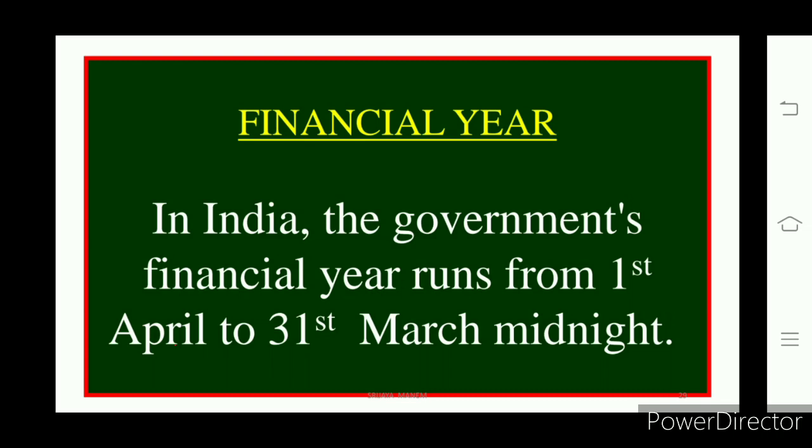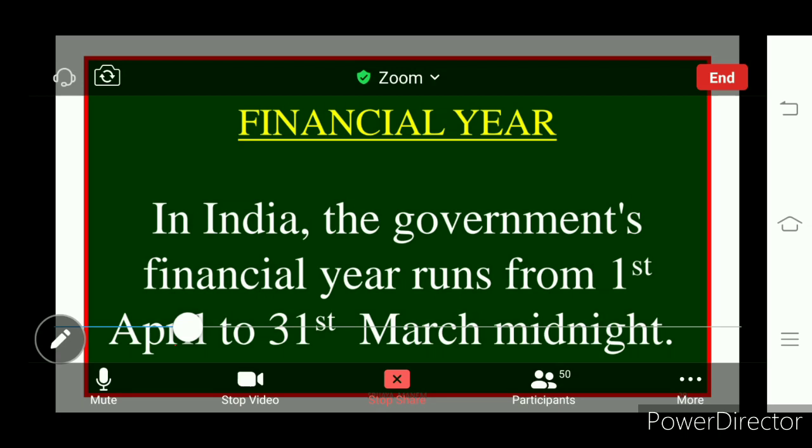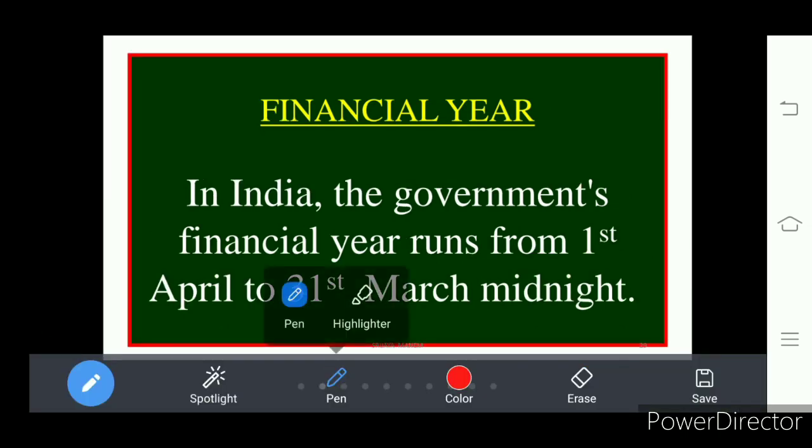In economics we have a financial year. So what is a financial year? A year starts with April and ends with March. Now this is the 2021st year. But what is the financial year of 2021?